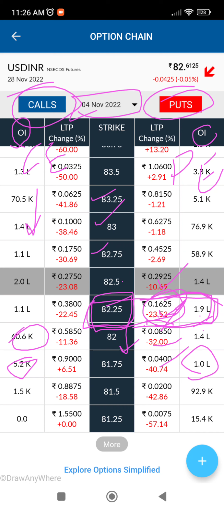Same way, if the price goes to 82.5 within 4th November, then all people who have sold this position will lose money, and all people who bought this position will make money. Right, I'm sorry, if the price goes up, then all people who sold this position will make money, and all people who bought this position will lose their money.